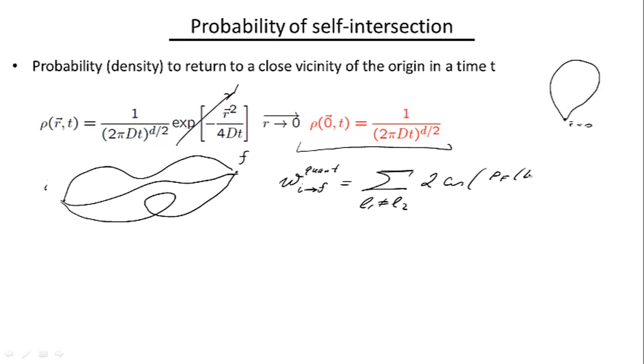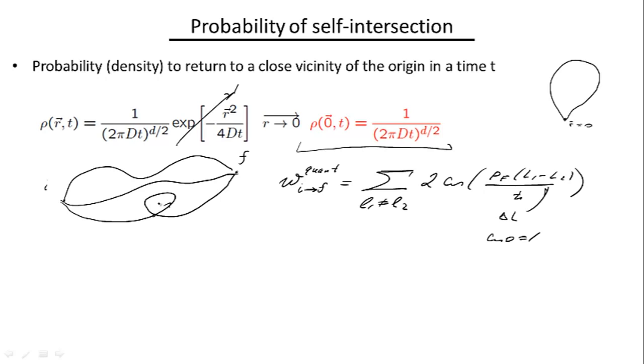cosine of the difference in length between two given trajectories times p Fermi, the typical momentum of an electron, divided by h bar. And the statement was, unless L1 was actually equal to L2, this interference term would average to 0, because you will get just a collection of positive and negative random numbers, and on the average you will get 0. But for the special kinds of terms where you can go clockwise or counterclockwise around a certain trajectory, this delta L here would be 0, and cosine of 0 is equal to 1, so we'll get a prescribed contribution from these. And so what we're trying to figure out now is how probable it is for us to actually